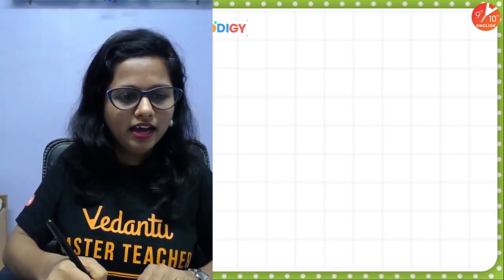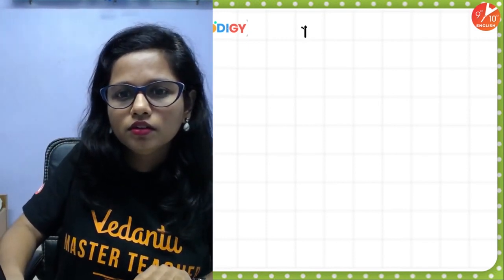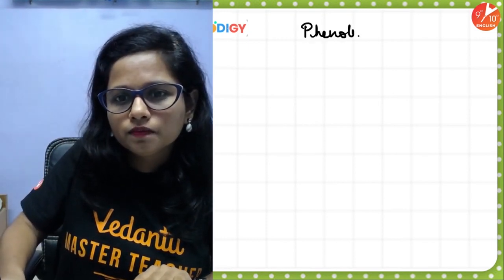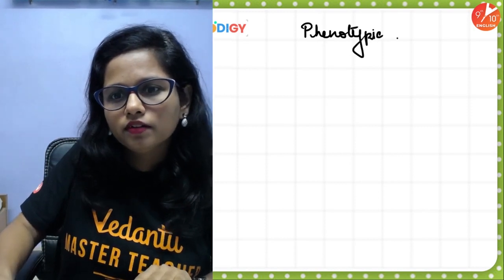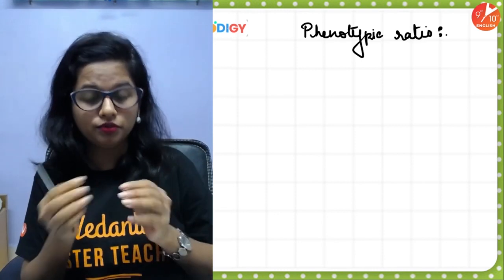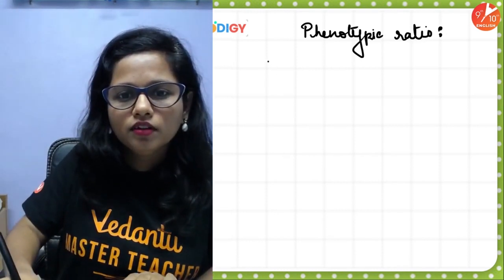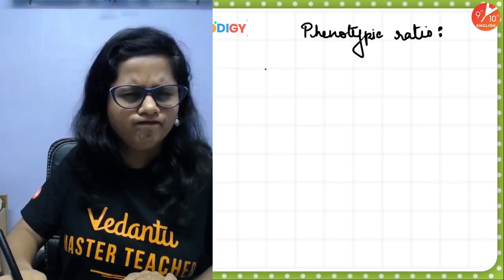So, people, let us write down the ratio over here. I have taken this blank slide and let me write the phenotypic ratio over here. Okay, phenotypic ratio. So let's write down round yellow.